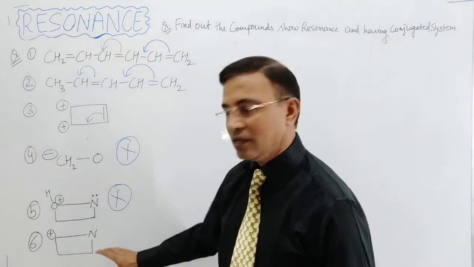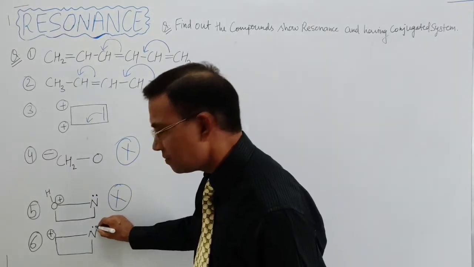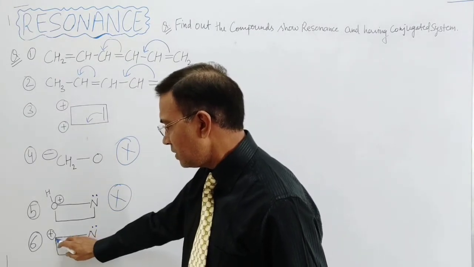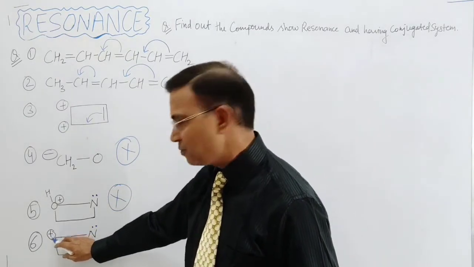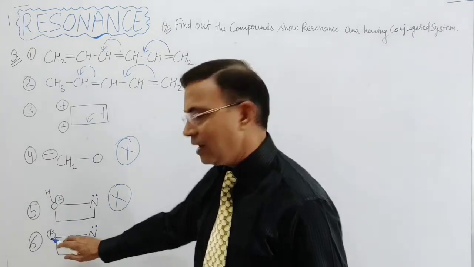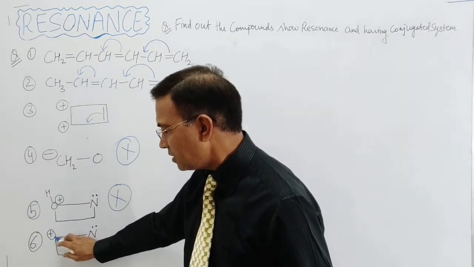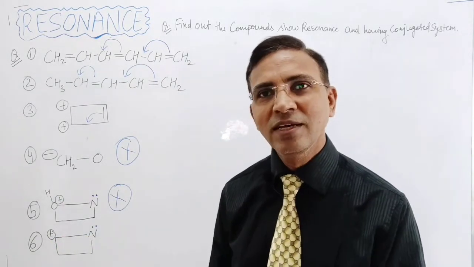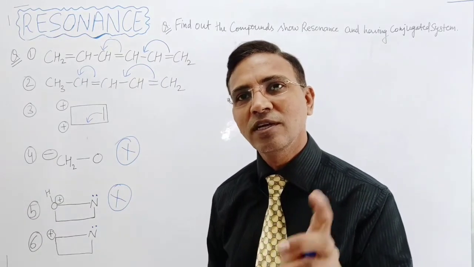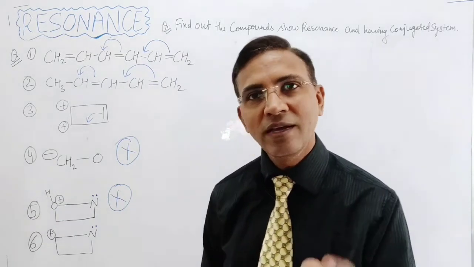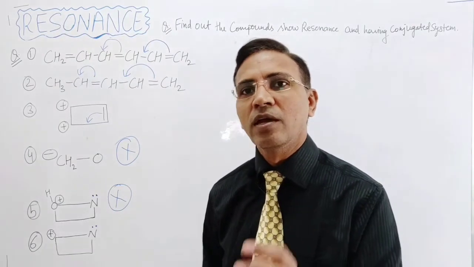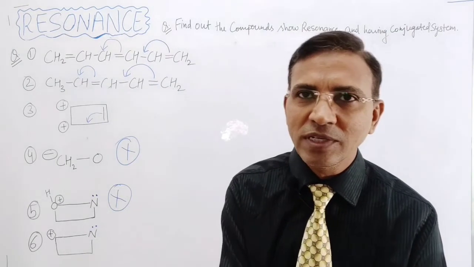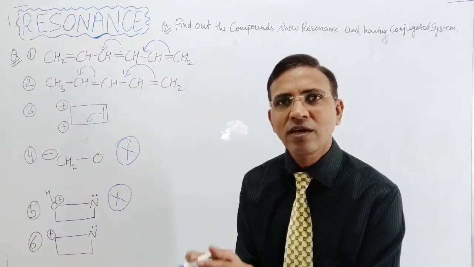In this question, the nitrogen has the lone pair of electrons on it. And this time the positive charge is present on the carbon atom. And on this carbon atom, positive charge is there, that means it has an empty p orbital, right? Because the carbon has 3 single electrons in the 3 p orbitals in the excited state. So if it loses 1 electron, 1 p orbital becomes empty, which can be filled by the lone pair of electrons.